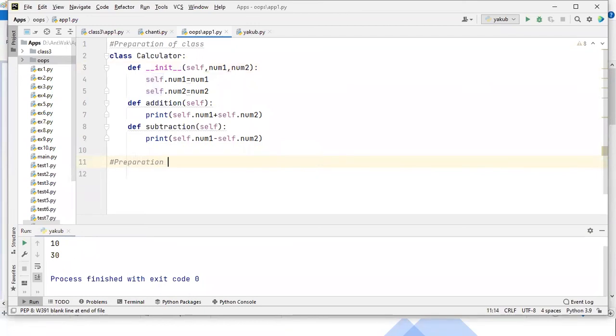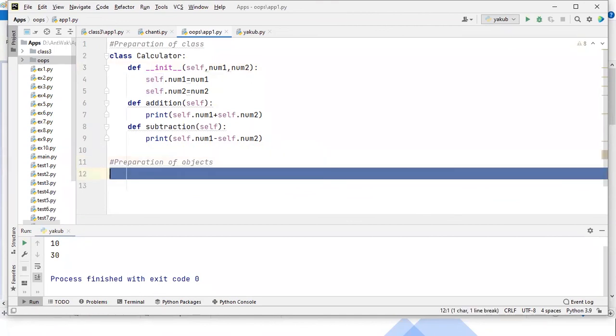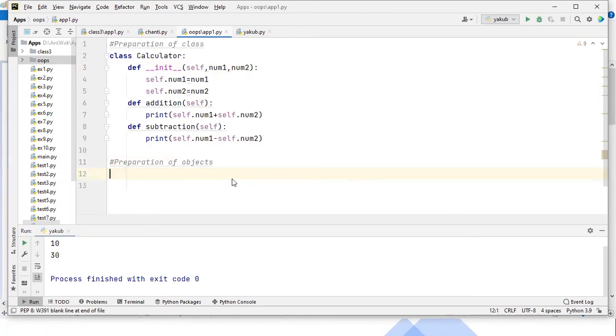Now, guys, I'm writing the preparation of the objects. Sir, how many objects do you have to create? That's based on your application. How many people are using this application? That many objects you have to create. Now, guys, as per the diagram, I have taken 2 objects.